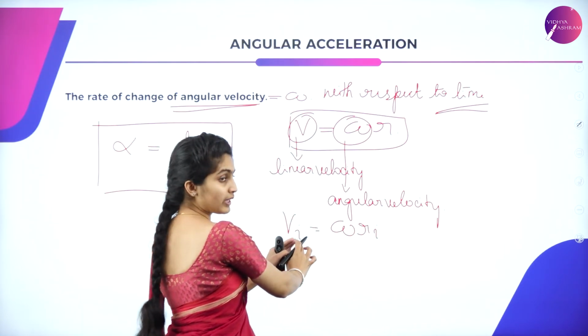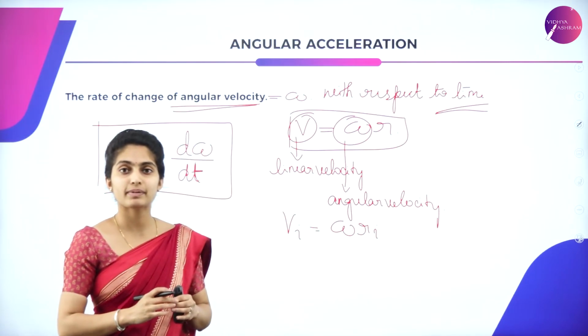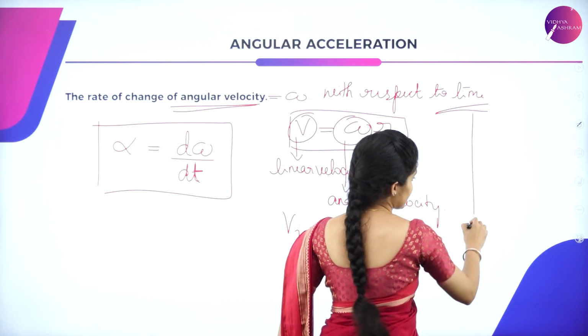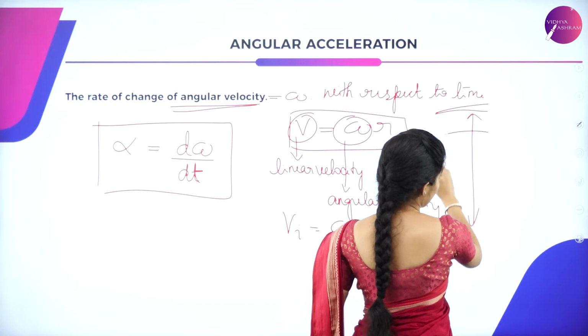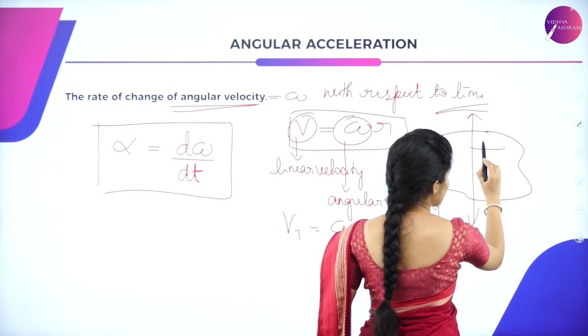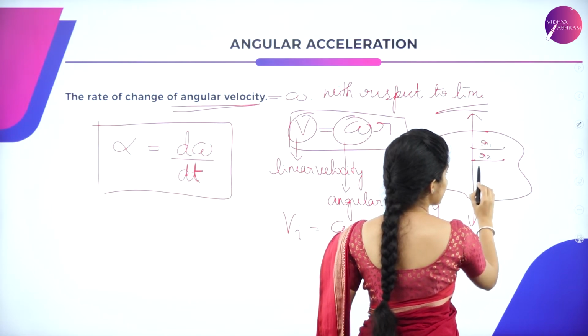So i number of particles are having certain velocities, and i number of particles will be represented by certain distance from the axis. So if this is the axis, here you have got some object wherein the particle is having r1 and this particle will have r2 distance.